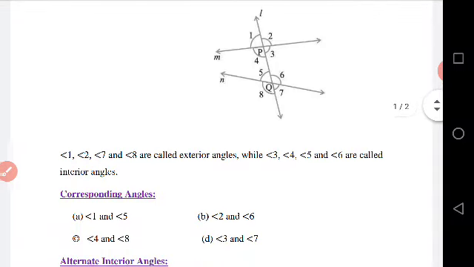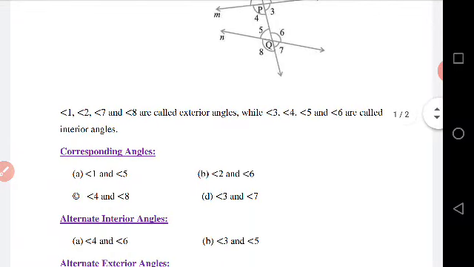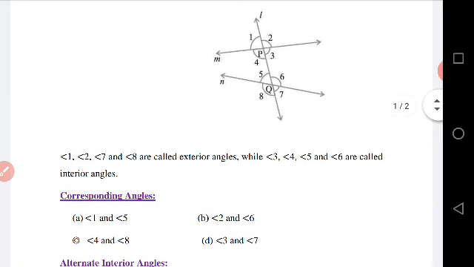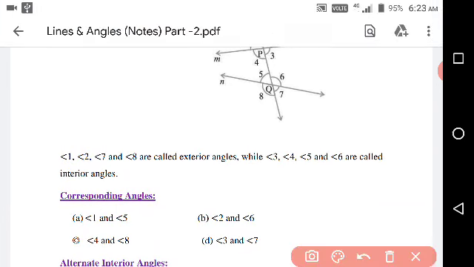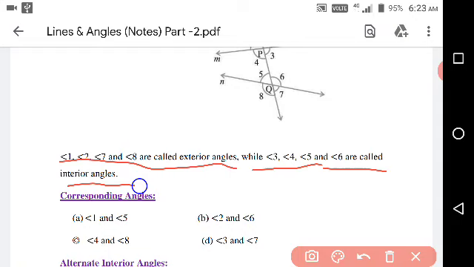Now we see the angles 1, 2, 7 and 8 are called exterior angles, and 3, 4, 5, 6 are called interior angles. Now next is corresponding angles.